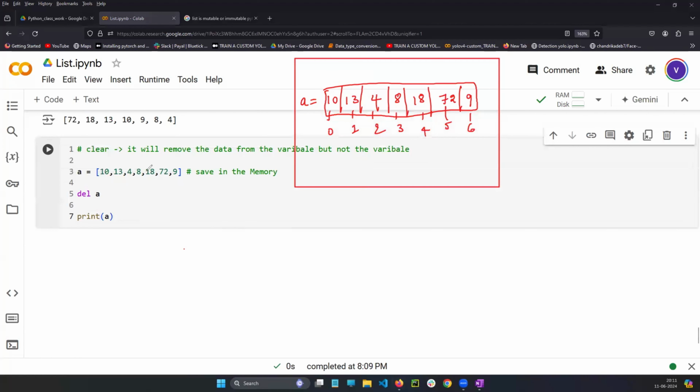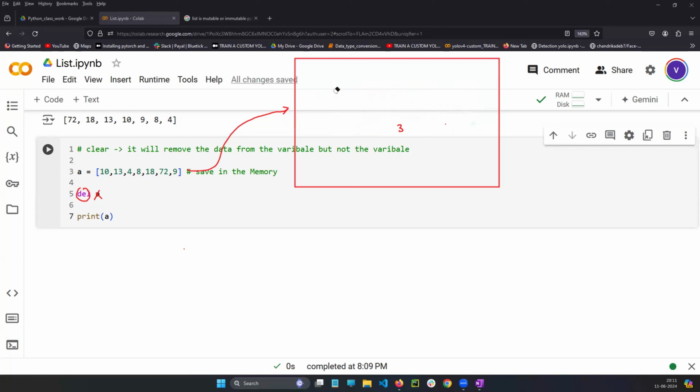Okay. You see here. First line, saving in the memory. Number two, you are deleting A. So what are you deleting? You are deleting the entire variable, entire data, entire variable you are deleting. There is nothing in the A.